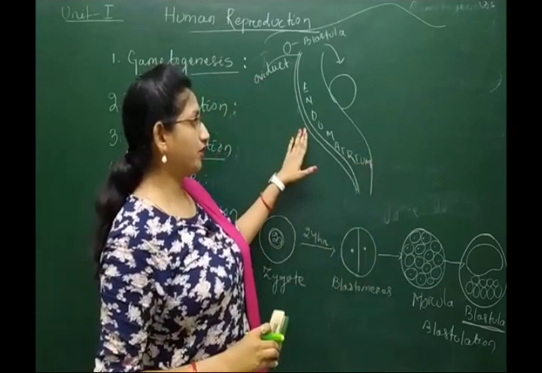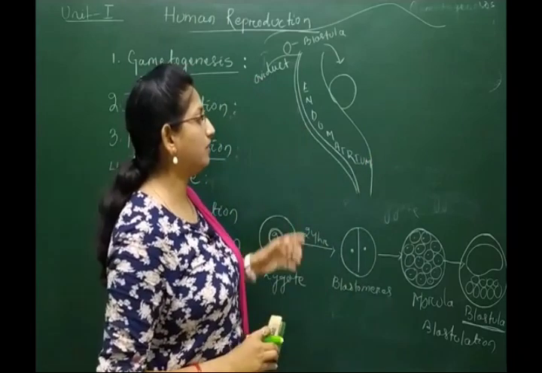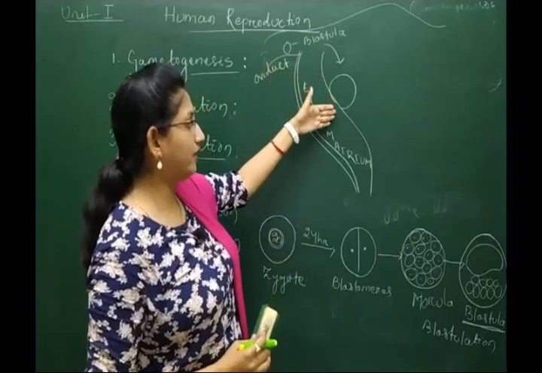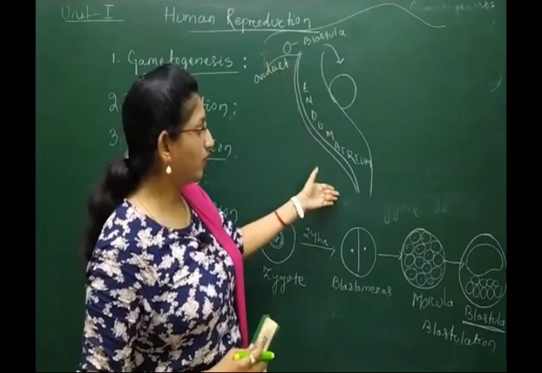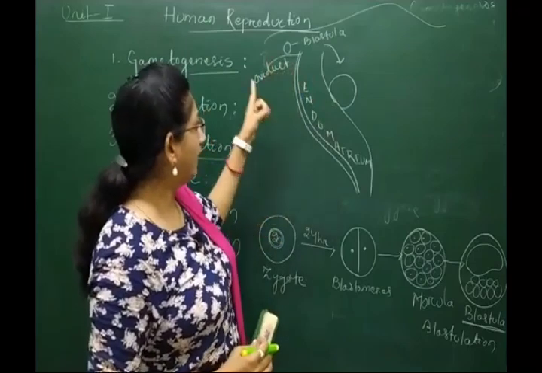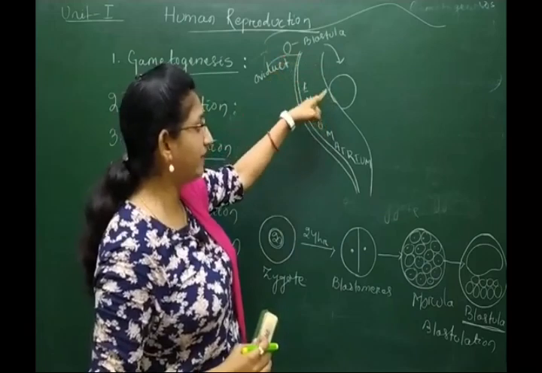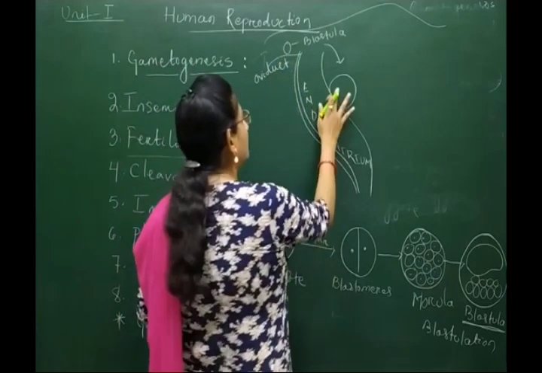The uterus has a thick muscular wall, the inner side of which is called endometrium, and the blastula attaches to the endometrial tissue.